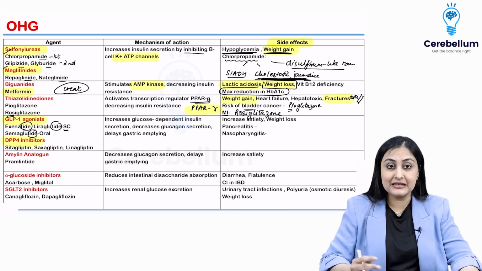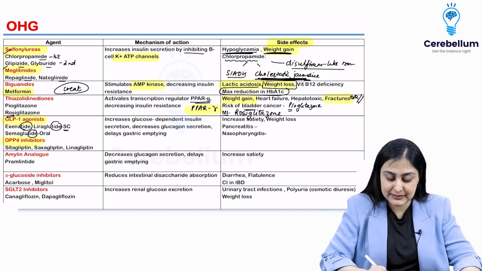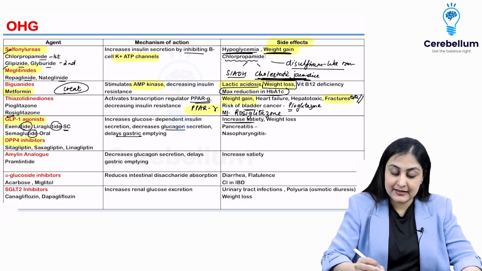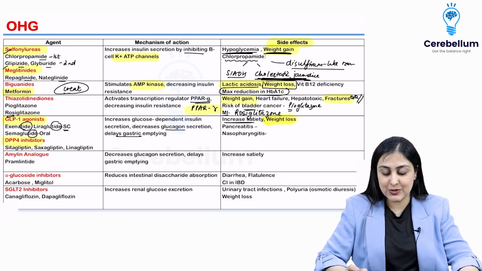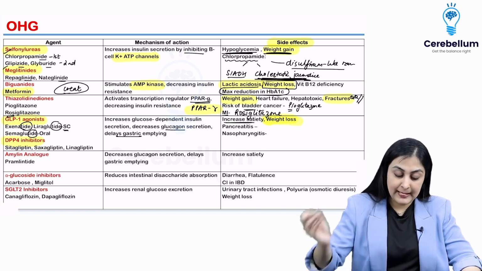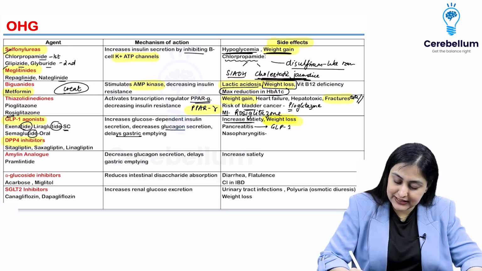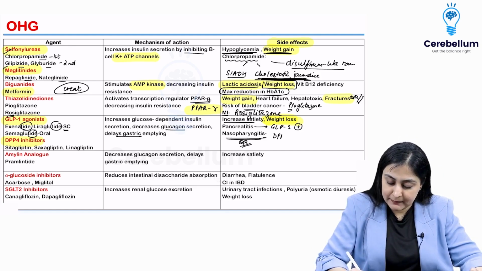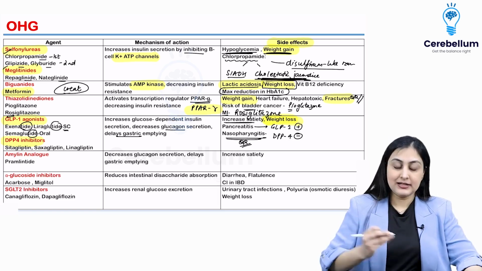So as we have seen, they increase the glucose load dependent insulin secretion, and that is why they don't have hypoglycemia. They decrease glucagon and they decrease gastric emptying and they increase the satiety. That's why they have weight loss. So again, you are seeing alternating gain and loss, but here it's very logical why they have weight loss, isn't it? Extremely important, pancreatitis is a specific side effect of your GLP-1 agonist, whereas nasopharyngitis, very common, but this somehow I feel is a very potential question, is for DPP-4 inhibitors. Alright, so this is about the incretins.